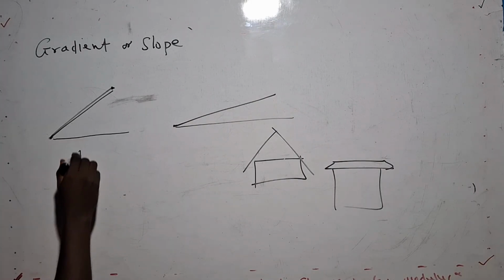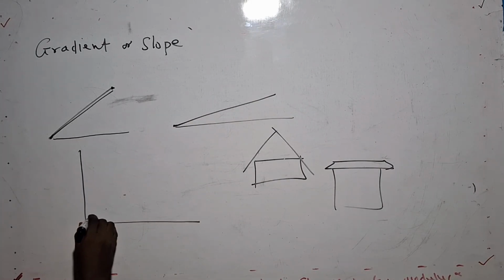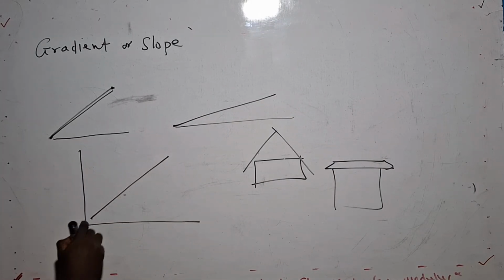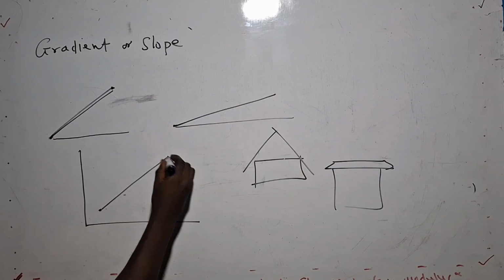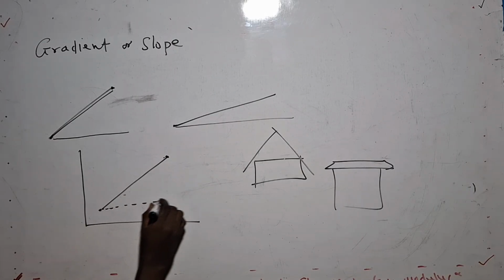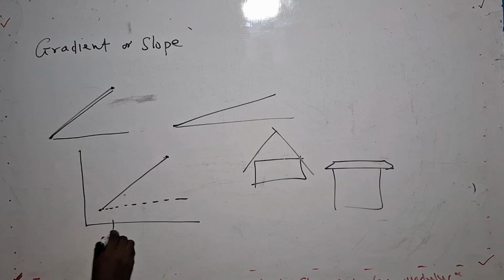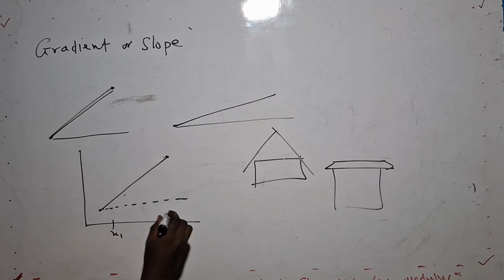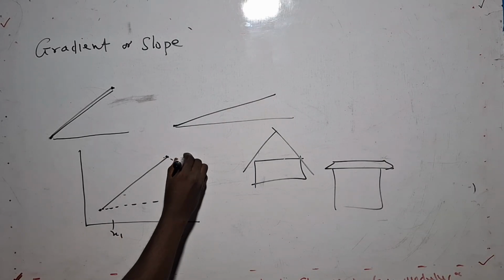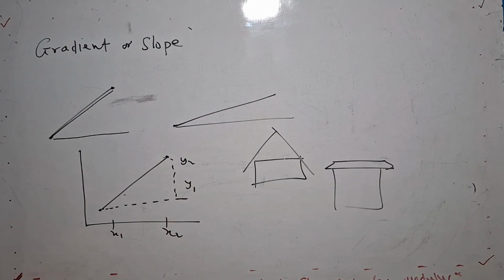So we have, on the same number plane, as I demonstrated when I was teaching the length of a line, our x1, then our x2, then we have our y2 here, then our y1.